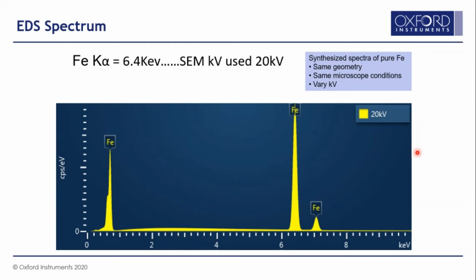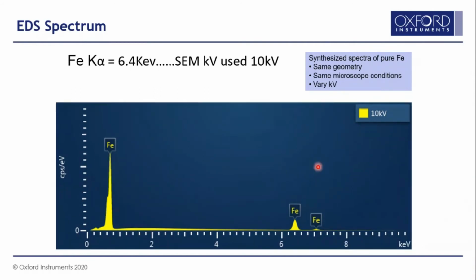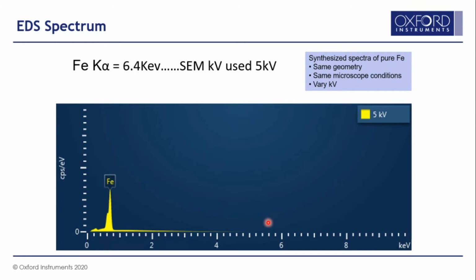If you reduce the accelerating voltage to 15 kV from 20, you can see that the excitation of the K line goes down, and the intensity of the K alpha line goes down. If you further reduce the kV to 10, the intensity goes down further. And if you reduce to 5, you will not be able to excite the K lines, but you can still see the L lines.